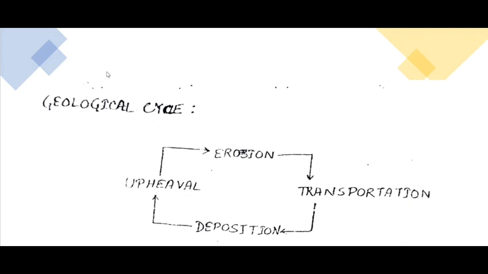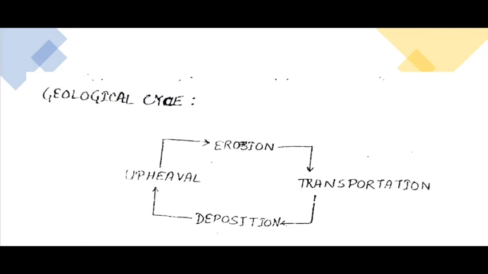So let's start with the geological cycle. What is the geological cycle? Any upheaval or deposit of soil will get eroded, transported and deposited, and then it will again form an upheaval. So this is a geological cycle. It is similar to the water cycle, like how the water is evaporated and converted into clouds, and then rain happens, then it goes to the river and then to the sea, and then again evaporates.